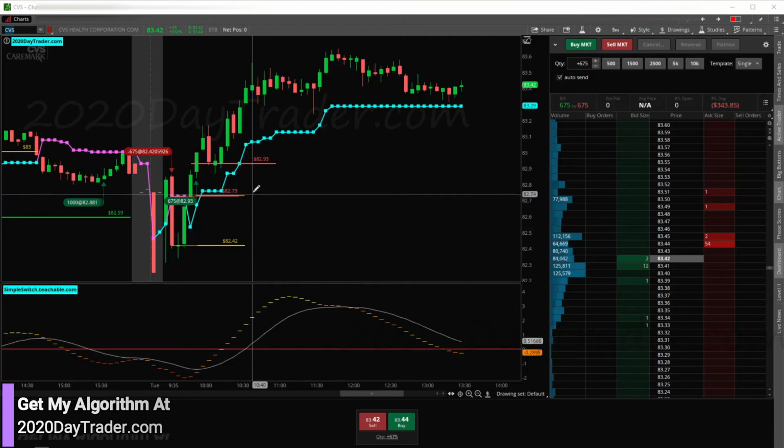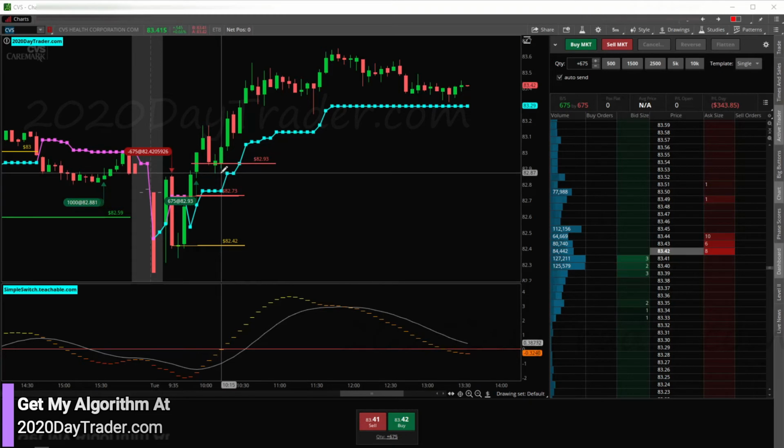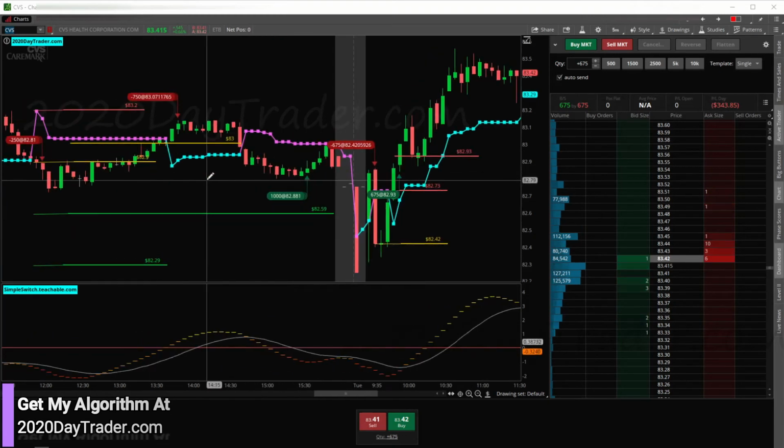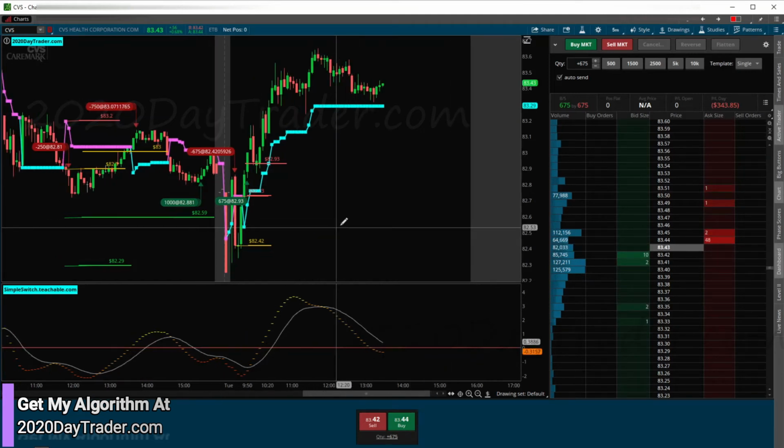So I could have speed bumped it here, looking for at least a full retracement of this and recovered a chunk of my loss and had maybe a $100 losing day, right? I could have done that. But I didn't, because back here, let me zoom out a little bit. I let technical analysis get in the way of the algorithm.